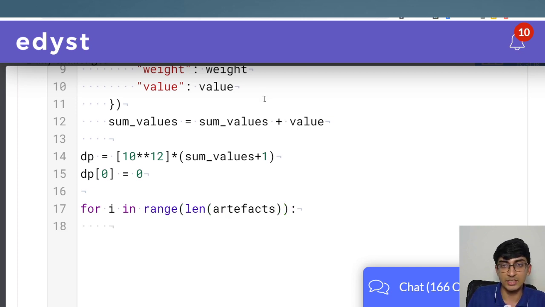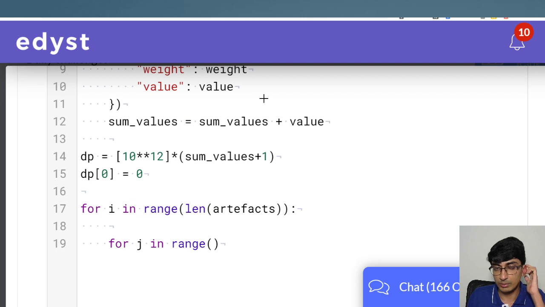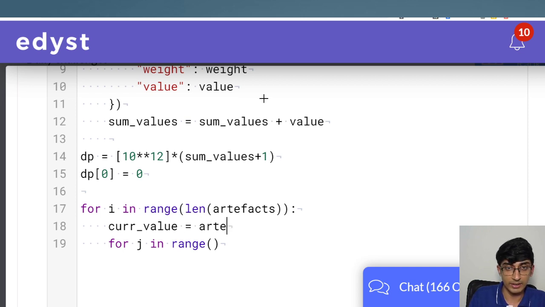As and when each thing is being entered, we will also go through the DP array, right? So for j in range, let's do it one by one. The way we can do it is current_value is equal to artifacts of i of value, right?